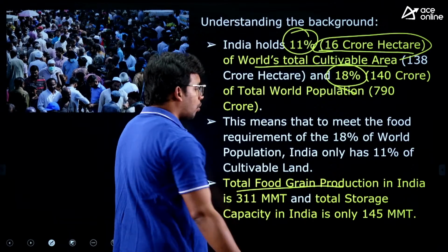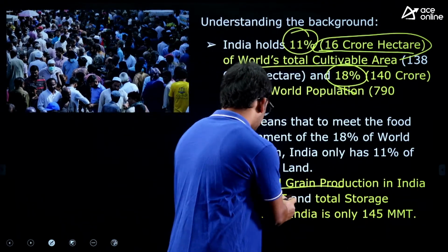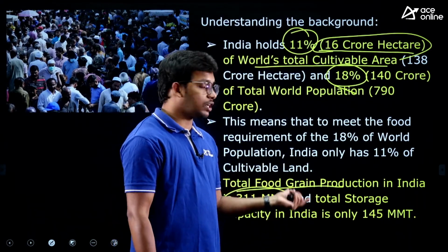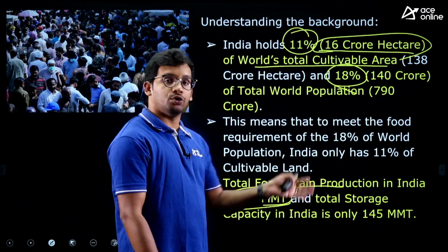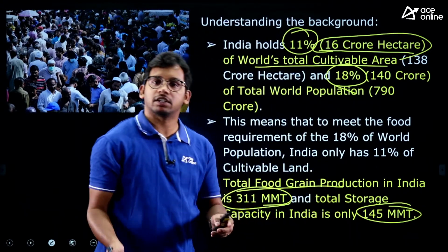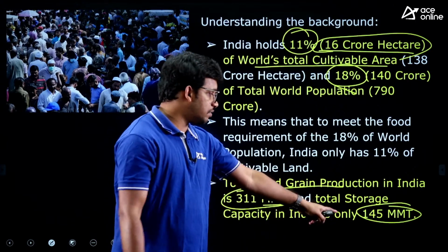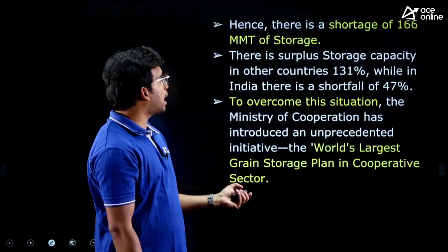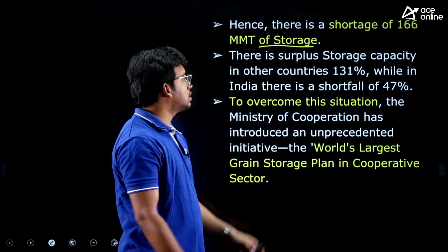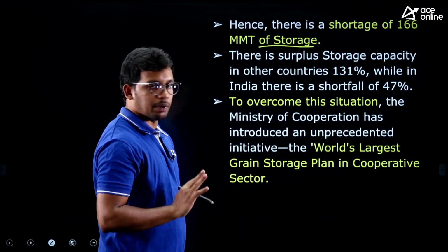what is happening? Total food grains production, we have seen the data already, right? The total is 311 million metric tons of food grain alone, apart from horticulture. Horticulture again we have 355. So we have a huge amount of production, but only 145 million metric tons of storage. So we are mismatched in terms of production as well as storage. In this background, there is a shortage of more than 166 million metric tons exclusively for food grains itself. There is a mismatch, right?